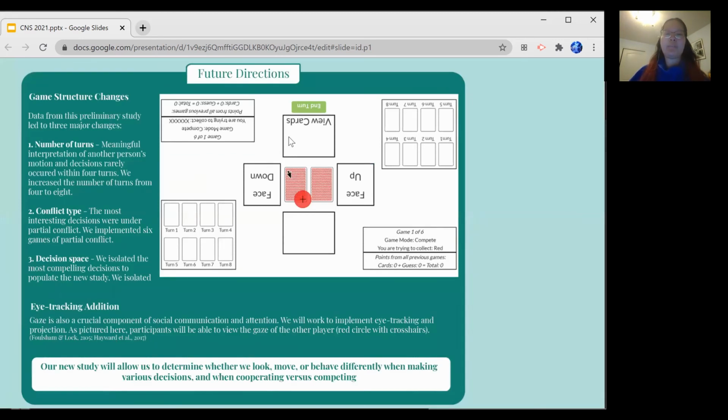Now that we've tested the feasibility and quality of the task, we've made 3 major changes to the game. First, we increased the number of turns to 8 to allow participants time to interpret the other player's movements and decisions. Second, as the most interesting decisions occurred under partial conflict, we are only using those trials. Third, we isolated the most compelling decisions to populate the new study and isolated the most basic decisions for the baseline. We will also be working to implement eye tracking and projection in the new version, as research shows gaze to be crucial in social communication.